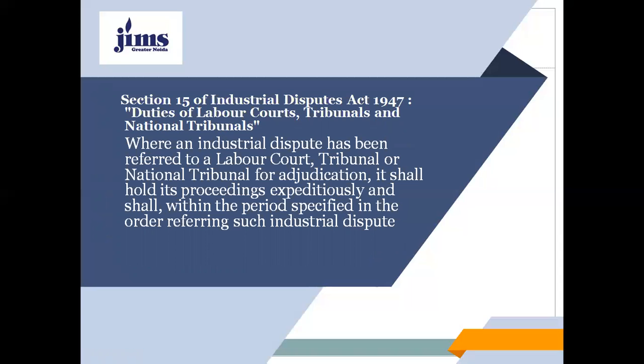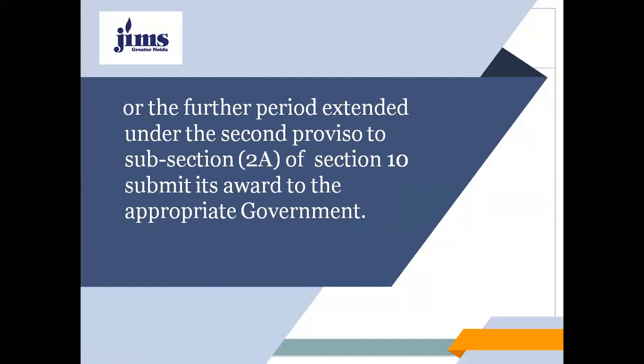Under Section 15, where an industrial dispute has been referred to a labor court, tribunal, or national tribunal for adjudication, it shall hold its proceedings expeditiously and, within the period specified in the order referring such industrial dispute, or the further period that may be extended under the second proviso to subsection 2A of Section 10, submit its award to the appropriate government.